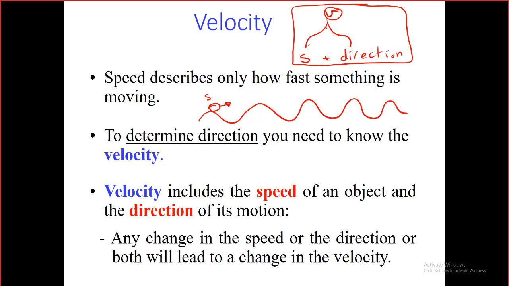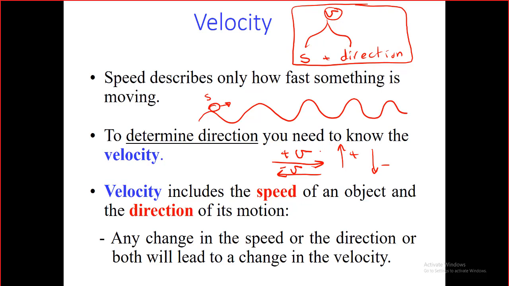Remember, Shabab, one of the things we need to conclude is that velocity is a vector quantity. It needs a direction. It should be plus or minus, depending on the motion of the object. If the object is moving to the right, the velocity will take plus. If the object is moving to the left, the velocity will take a minus sign. If it moves up, it will be plus, moving down will be minus. Keep that in mind. These are the puzzle pieces that I will provide you with, and then you will use all of these pieces to solve big problems. So please try to understand these simple things.